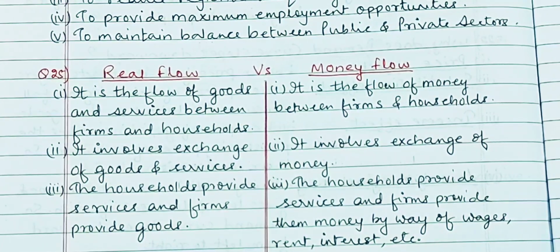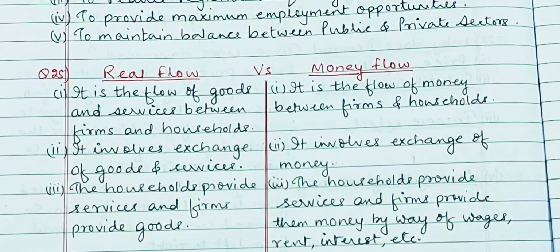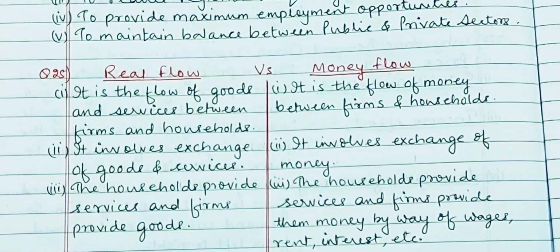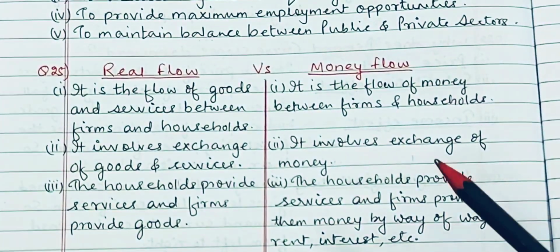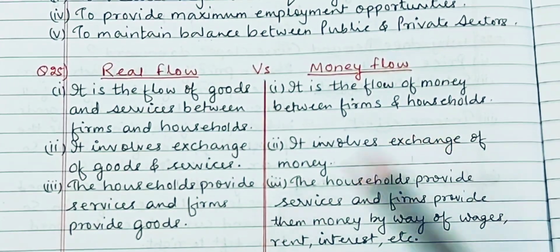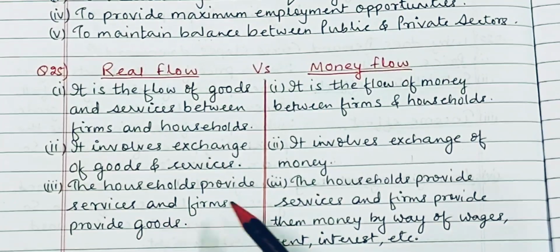Whereas money flow, it is a flow of money between the firms and households. It involves exchange of goods and services, whereas it involves exchange of money. And the real flow here, the household provides services and firms provide goods.